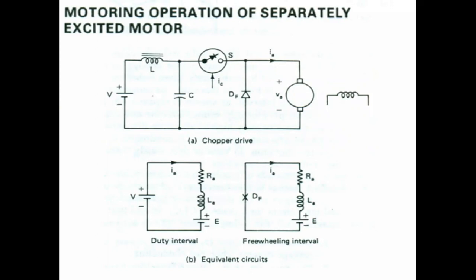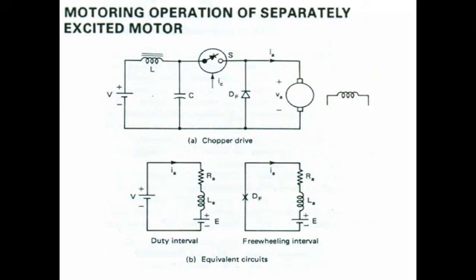This is the stored magnetic energy in the inductor, which is responsible for making the flow of armature current possible during the freewheeling interval. Because in the freewheeling interval we are not giving any control signals, but the current maintains a constant value.